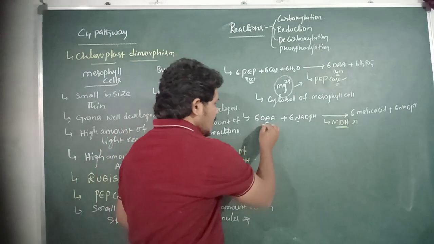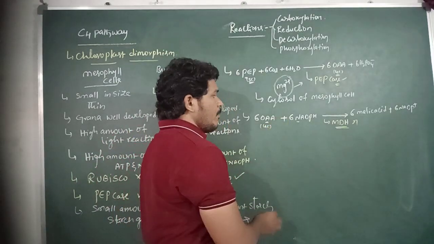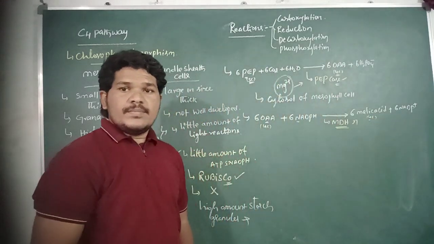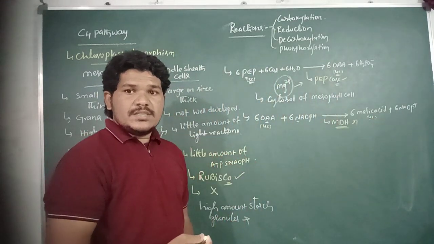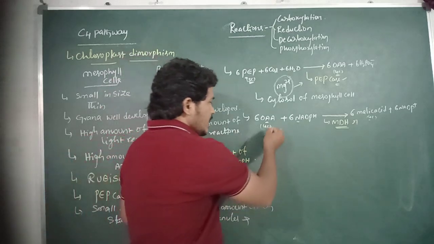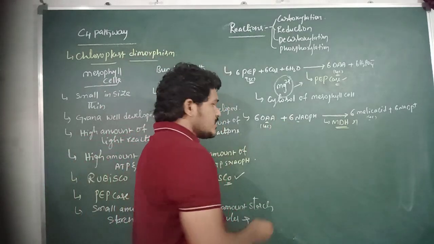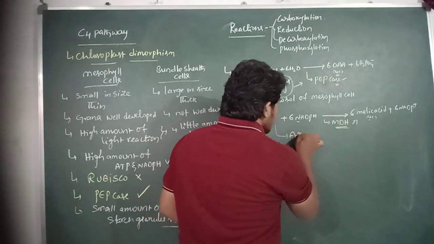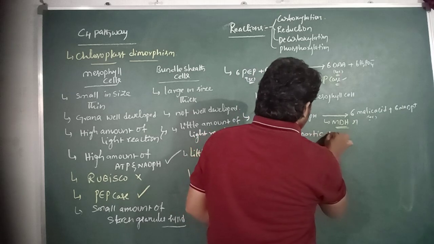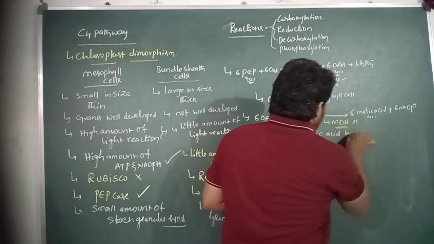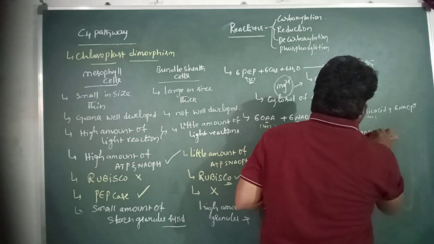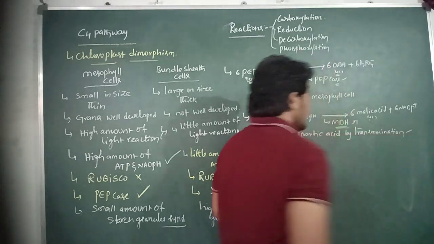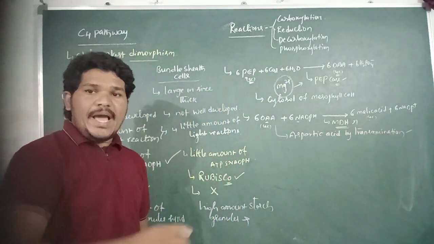Both oxaloacetic acid and malic acid are 4 carbon compounds. But in certain conditions, or in some plants, oxaloacetic acid is also converted into aspartic acid by the transamination process.